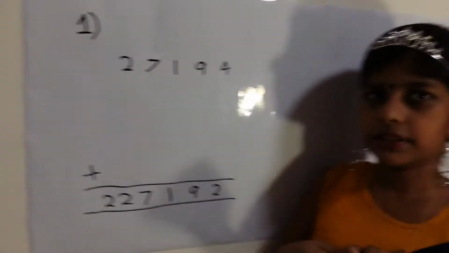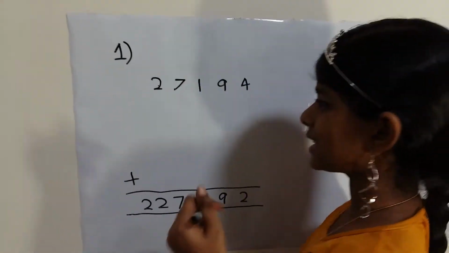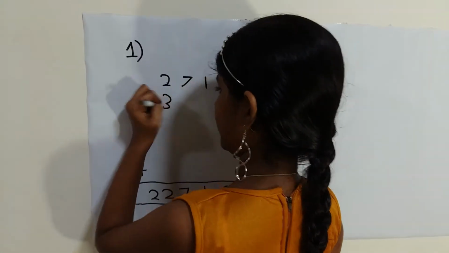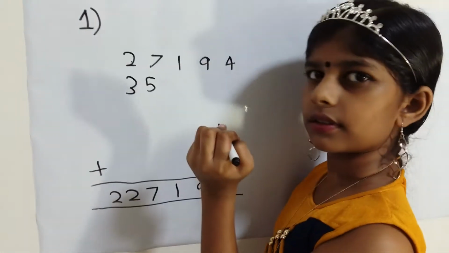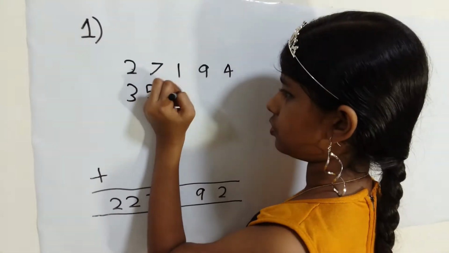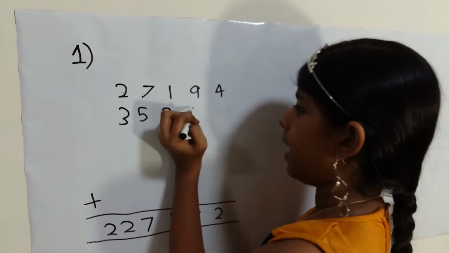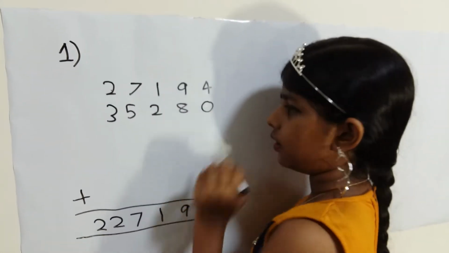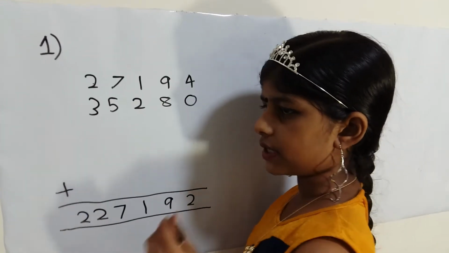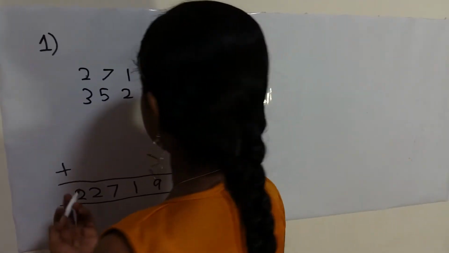Okay, so give me another 5-digit number. 3 3 5 2 2 8 8 0 0. Okay, so now it's my turn to choose a number for this.